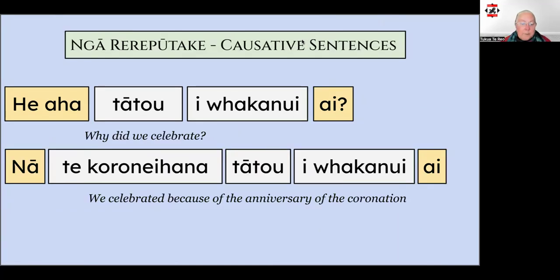Here's another example using the same structure as before. He aha, then the subject, which is tātou, and then the effect, I whakanui, celebrate, followed by I. He aha tātou I whakanui ai. Why did we celebrate? And the answer, nā te koronei hana tātou I whakanui ai. We celebrated because of the anniversary of the coronation.